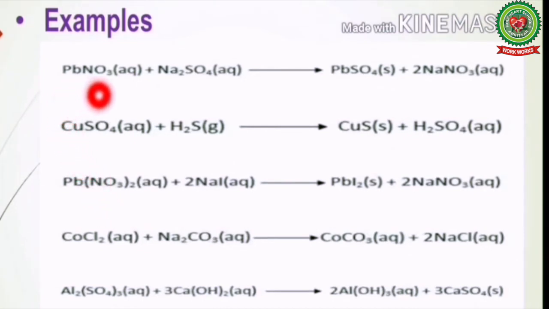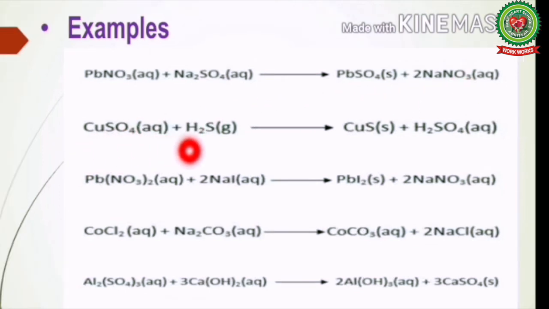Lead nitrate reacts with sodium sulfate to form lead sulfate plus sodium nitrate. Copper sulfate reacts with hydrogen sulfide to form copper sulfide plus sulfuric acid, H2SO4. Lead nitrate reacts with sodium iodide to form lead iodide plus sodium nitrate.